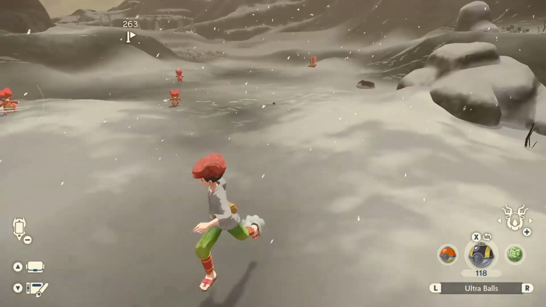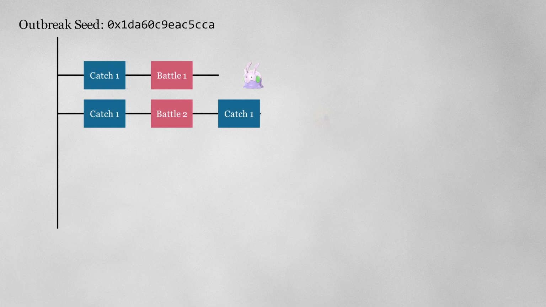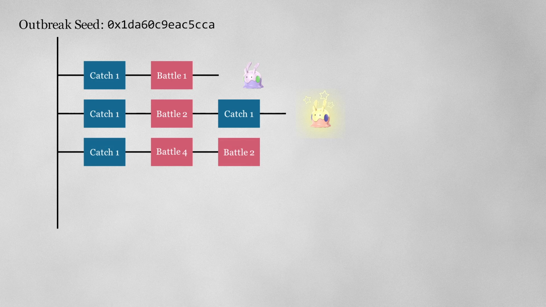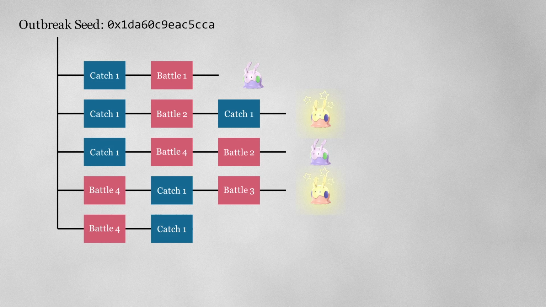While we cannot influence the starting seed, we can figure out what it is. Once we know the outbreak seed, we can predict exactly which Pokemon will spawn from a given series of player actions, and conversely, which sequence of actions will lead to a shiny Pokemon. So the question becomes, how do we find the outbreak seed?